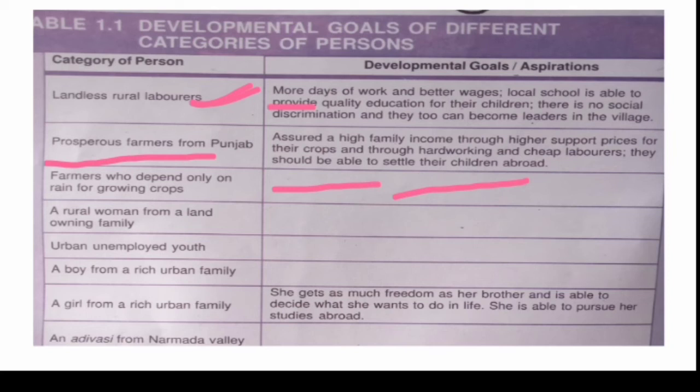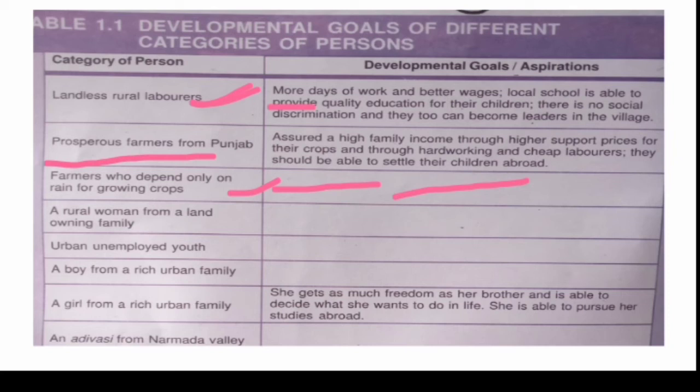And these three or four columns are left blank intentionally for you, for farmers who depend only on rain for growing their crops. So what may be the development for that farmer? The development for that farmer may be irrigation services. Government should provide or make a link or canal systems that provide a water supply to that area, so they can grow their crops. So this is the development for the farmers who depend only on rain for growing crops.